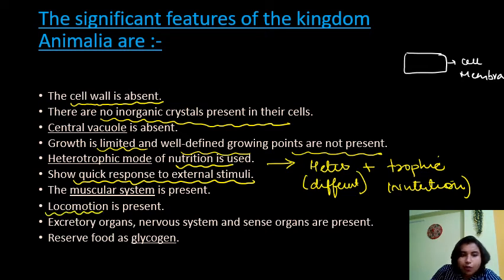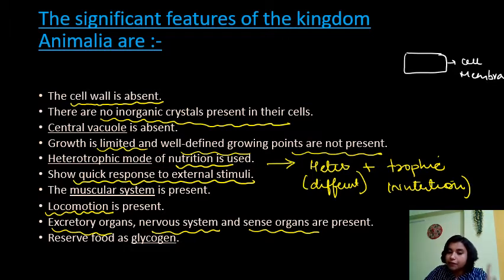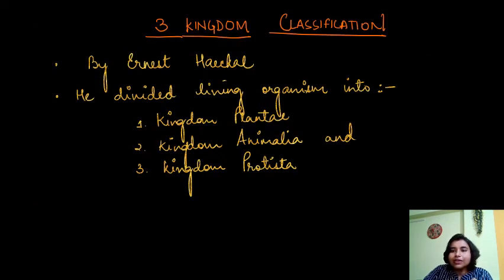Locomotion is present, movement is present, excretory organs, nerve system and sense organs are present. Reserve food. In case of plants, we have seen the reserve food is known as starch. But in case of animal, glycogen is the reserve food. So that is all about your two kingdom classification.